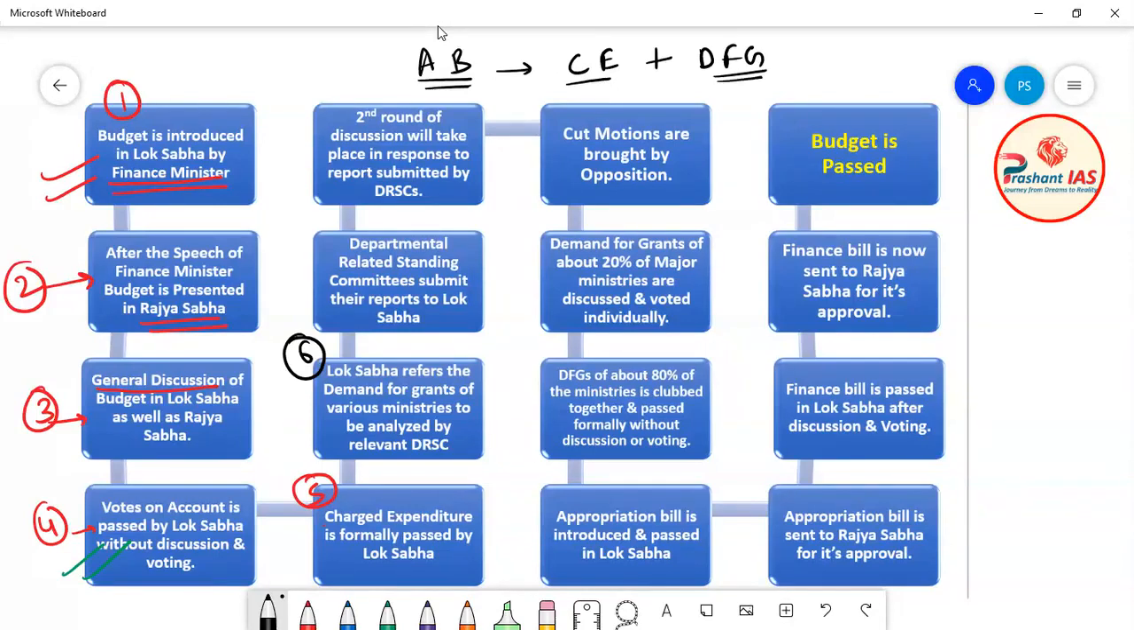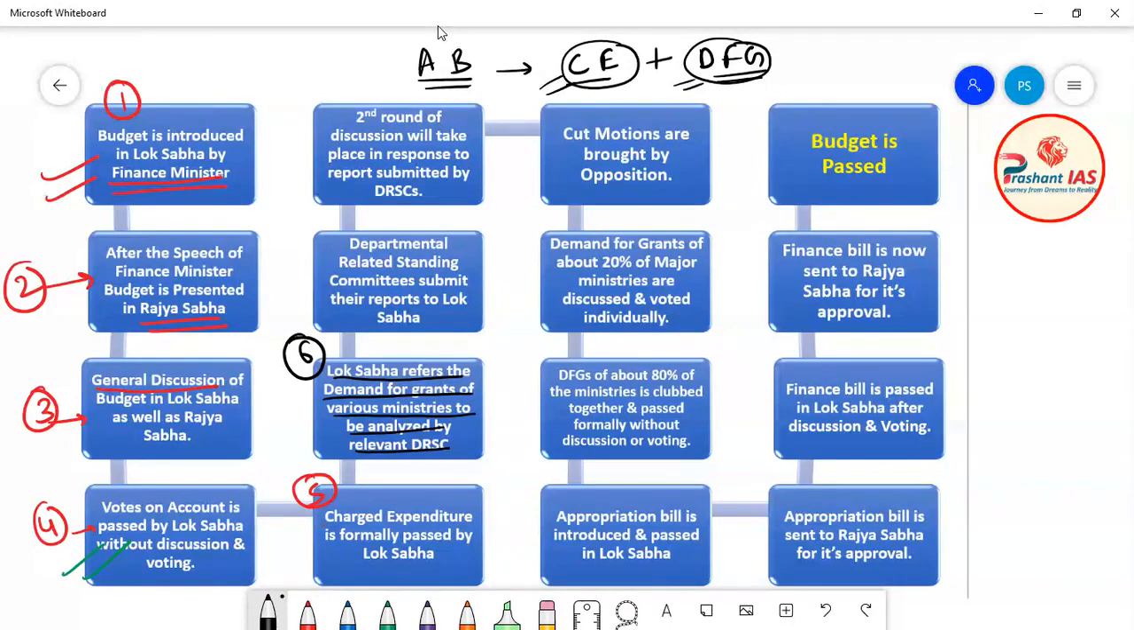After that I explained the meaning of charged expenditure and then the meaning of demand for grants. I hope that you all already know the meaning of charged expenditure and demand for grants, because in the last class I taught you about these concepts in a very detailed manner. So what happens in the sixth step is that Lok Sabha refers the demand for grants of various ministries to be analyzed by relevant departmental related standing committees.